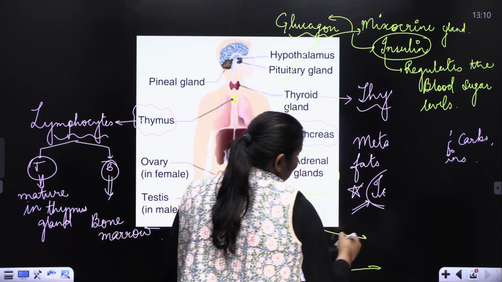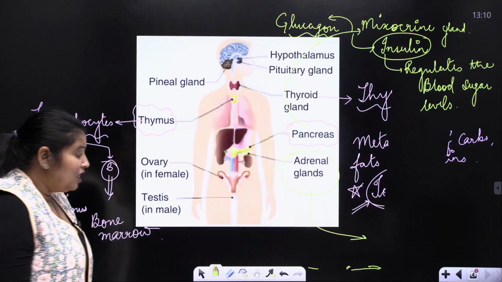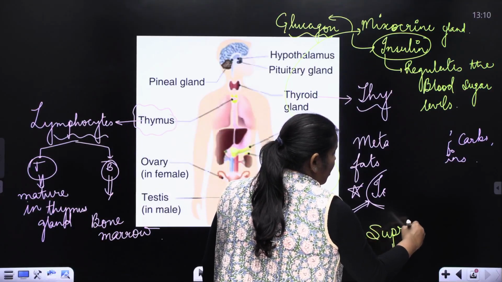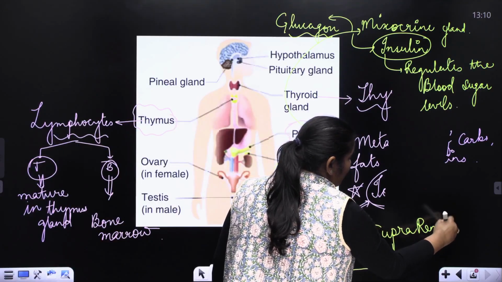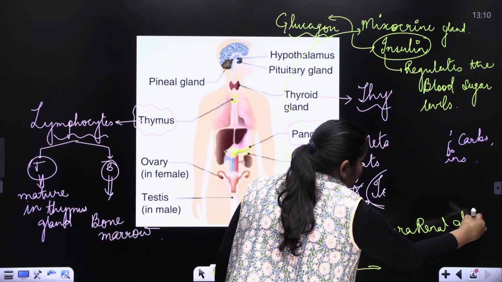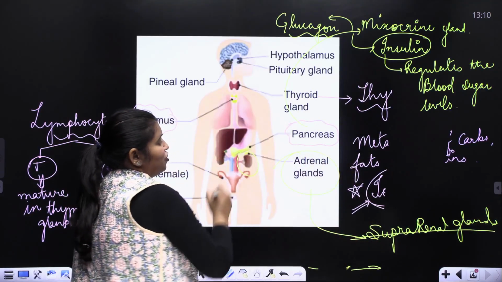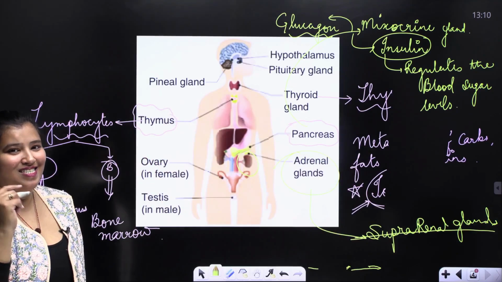What is this adrenal gland doing? Now, adrenal glands are also known as suprarenal glands. We have already discussed the name. You can see its location just above the kidneys.